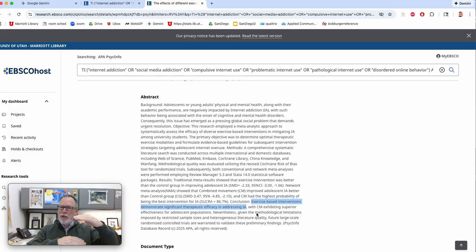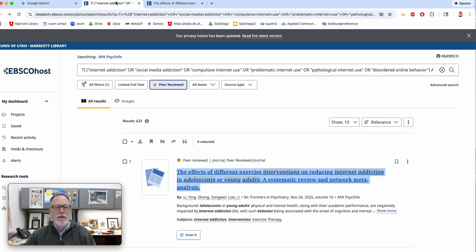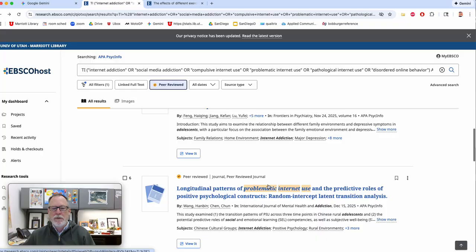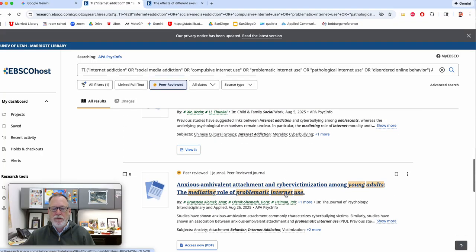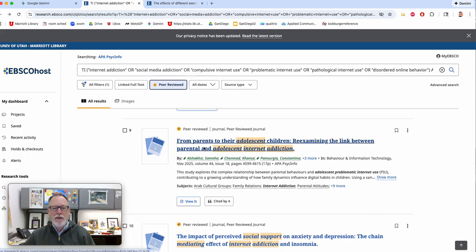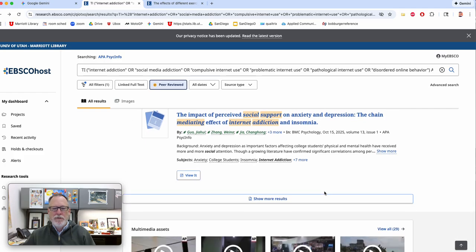You should be able to build a body of articles from which you can pick your final ones. So this is just kind of like your rough first draft. But what you can do is systematically go through all of the articles or change keywords until you find what you're looking for. So parental and adolescent, so maybe there's like family dynamics influence digital habits. You just have to go through these one by one.